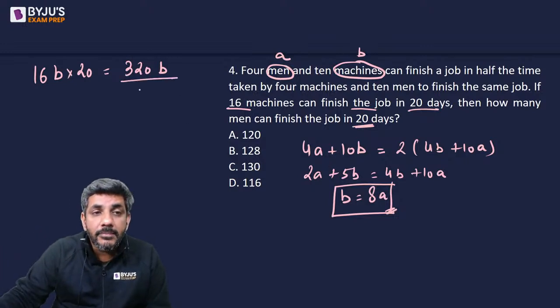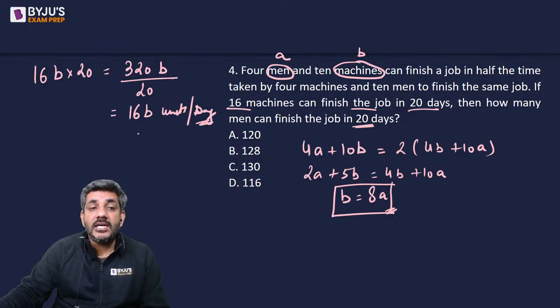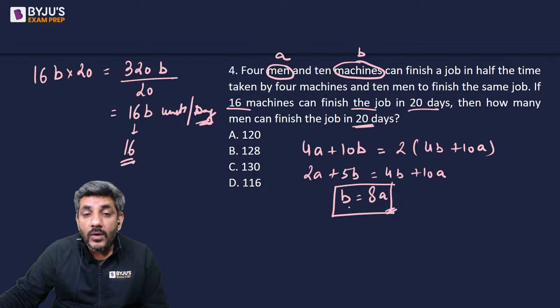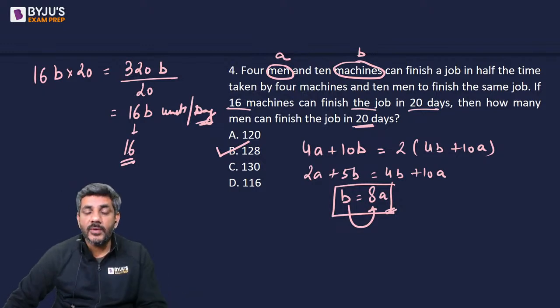If you want to complete it in 20 days, you need 16B units per day. That means you need to have 16 machines working on it. And one machine is equal to 8 men. So you need 128 men working on it. So my answer for this question is option B, that is 128.